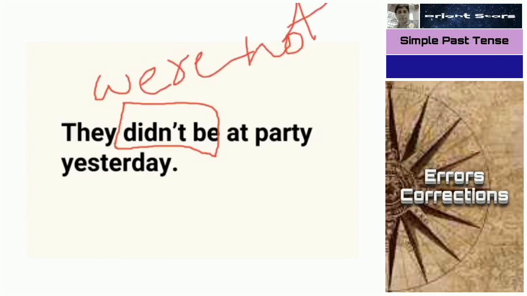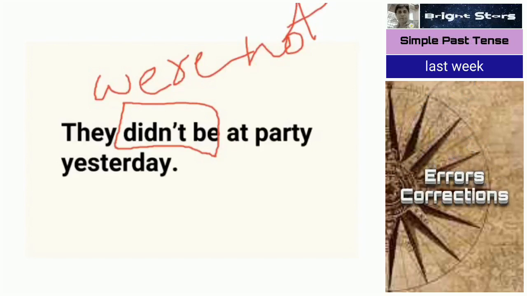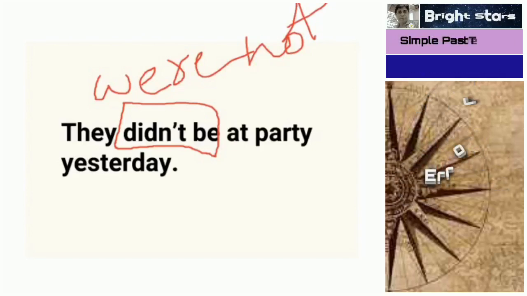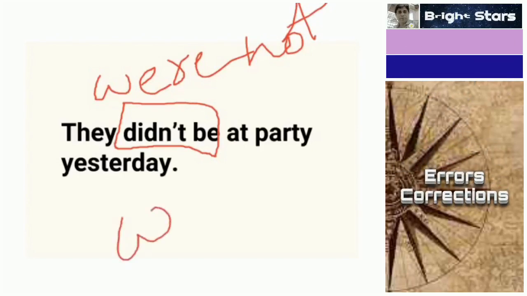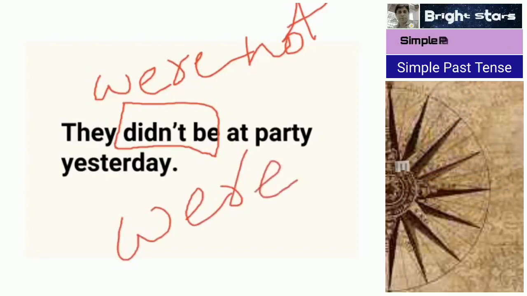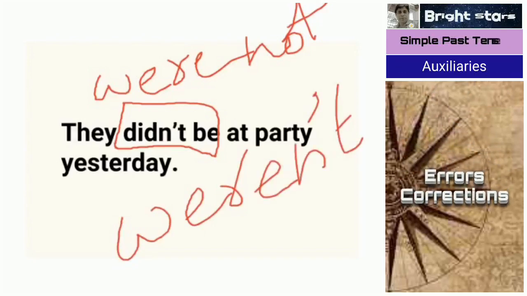They were not at the party yesterday is correct. They were not. For being states, we have to use was or were. Plural, they is plural. That's why we are using were not, or we can use weren't. Weren't also we can directly use.